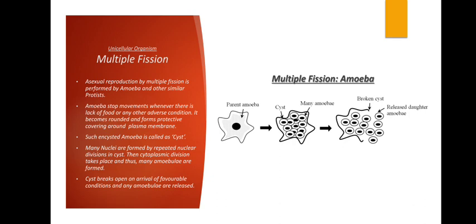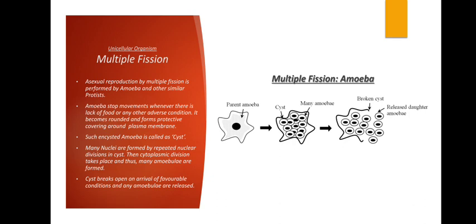That is why it is called multiple fission, because the fission is taking place multiple times and many amoebae are formed. So asexual reproduction by multiple fission is performed by amoeba and other similar protists. Amoeba stops movements whenever there is lack of food or any adverse condition. Adverse means something which is not normal, something very extreme. It becomes rounded and forms a protective covering around the plasma membrane. Such an encysted amoeba is called a cyst.